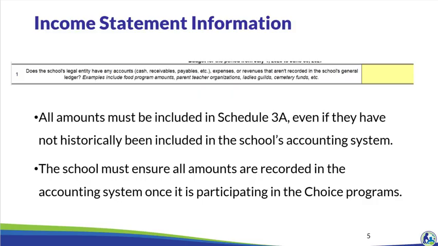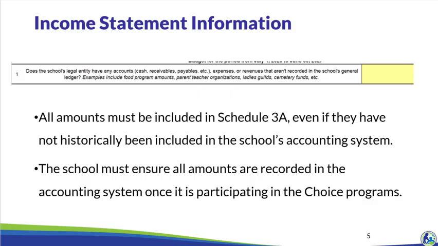Similarly, if the school has a cemetery fund that is operated under the federal tax ID number of the school's legal entity, all revenues, expenses, and account balances must be provided as part of the required attachments, be included in Schedule 3A, and be included in the respective schedules in the budget and cash flow report.